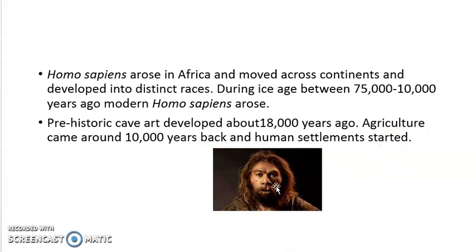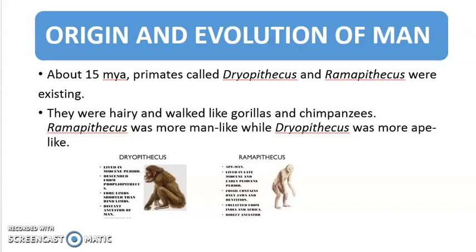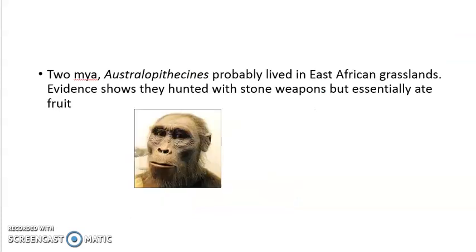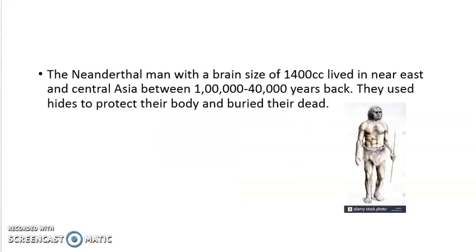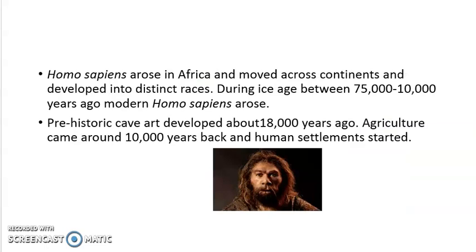Now what you have to do is make a list, make a flow chart where you can display how humans have evolved. First came Dryopithecus, Ramapithecus, then Australopithecine, then Homo habilis, then Homo erectus, then Neanderthal man, and then finally Homo sapiens. And learn the characteristics, whatever is given in the NCERT. That's enough.